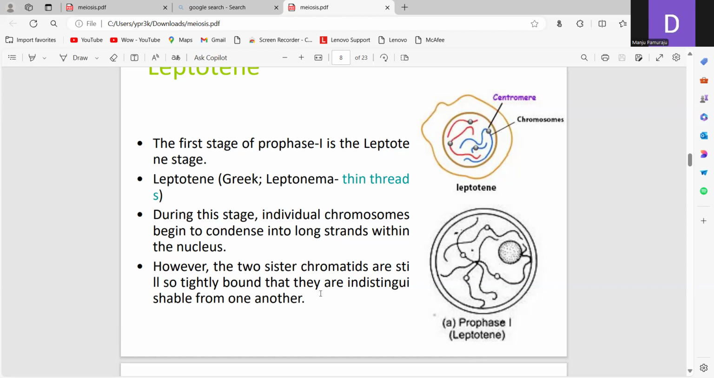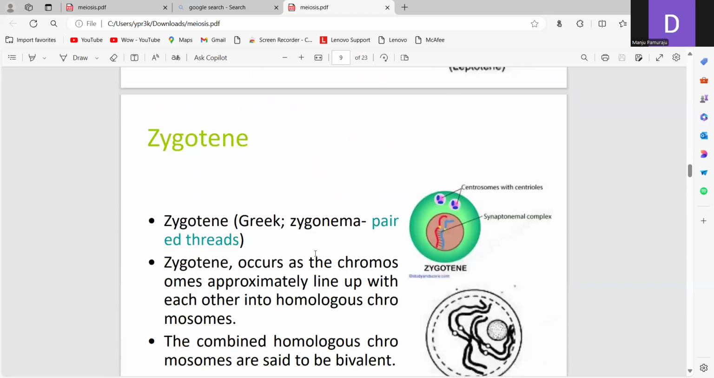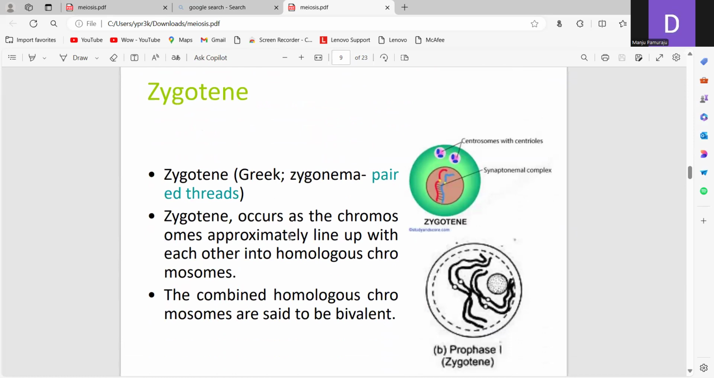Next is zygotene. Zygotene means paired threads. The zygotene stage occurs as the chromosomes approximately line up with each other into homologous chromosomes. The combined homologous chromosomes are said to be bivalent, so bivalent formation occurs here.